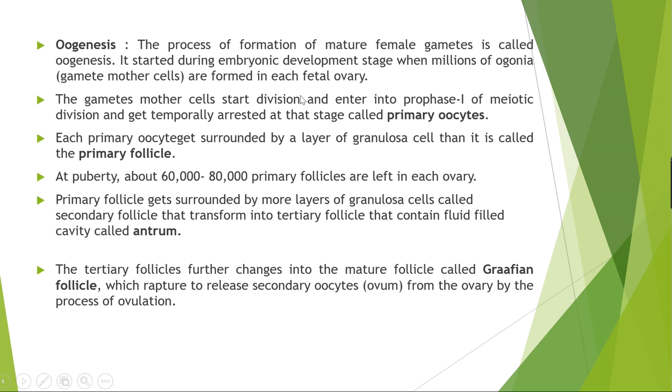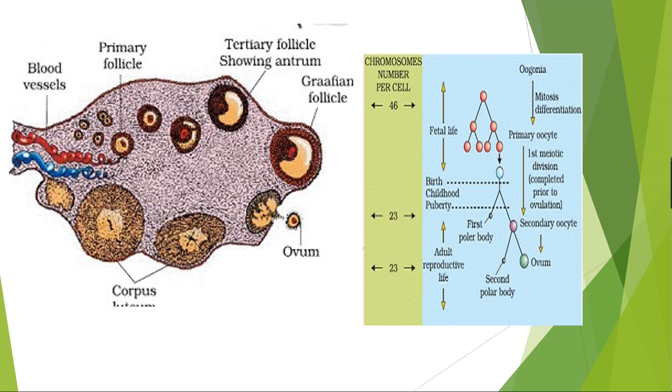So in the process of oogenesis, the gamete mother cells start division to enter prophase I of the meiotic division and get temporarily arrested at the primary oocyte stage. Here is the diagram of a section of the ovary, and here is the systematic representation of how the oogenesis process is carried out in the ovary.